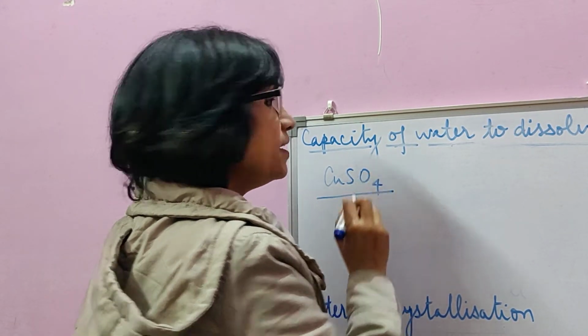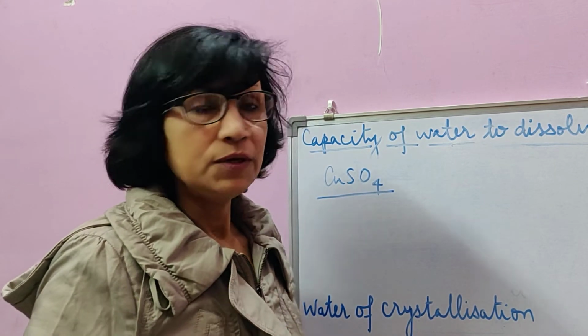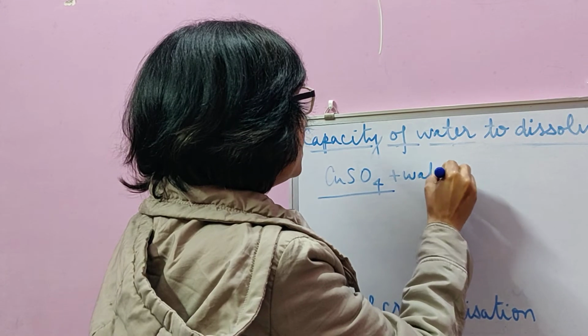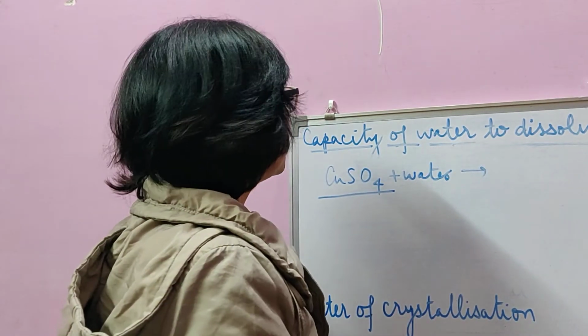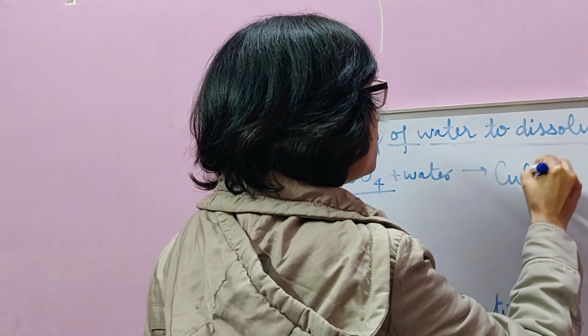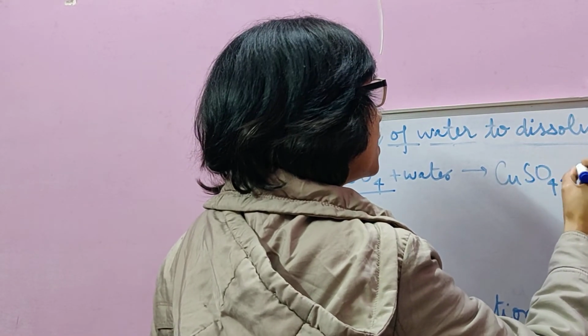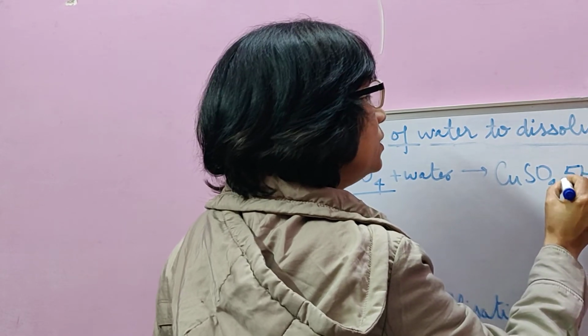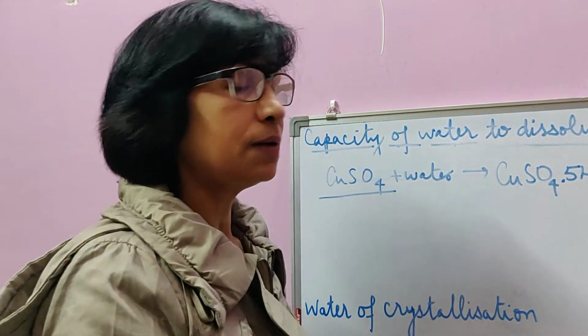Copper sulfate is soluble in water. So when copper sulfate is dissolved in water and then when we crystallize it out, then what happens? The entire water is not evaporated. Some water molecules get attached to it with the help of a loose chemical bond. This dot shows a loose chemical bond.